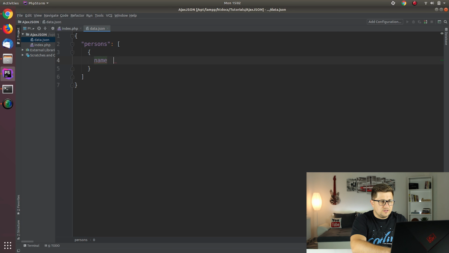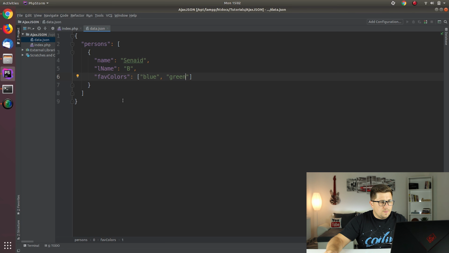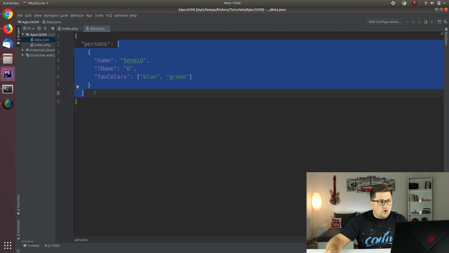So in this one we are going to say name, Sinead, and then last name, it can be B, and then favorite colors, and now this can be an indexed array where we will say, for example, blue and green. It's not important. So now this persons is an array of objects where each object is basically an identity for each person.